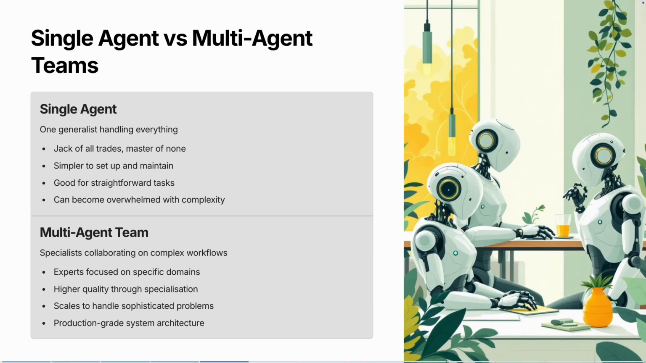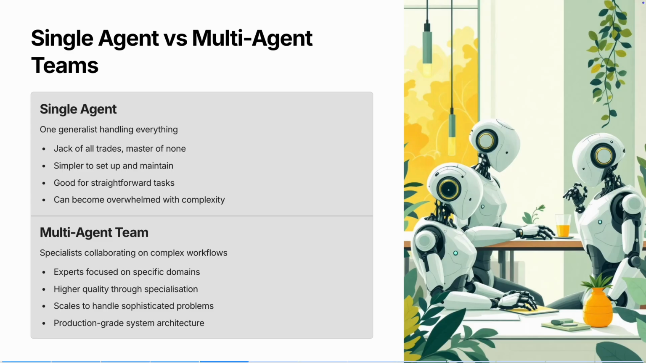All right, now here's where it gets really interesting. You can build one agent that does everything, or you can build a team of specialized agents. Let me explain both approaches. The single agent approach, one generalist handling everything. It's a jack of all trades, master of none. The advantage? It's simpler to set up and maintain. It's good for straightforward tasks, but the downside is it can become overwhelmed with complexity.